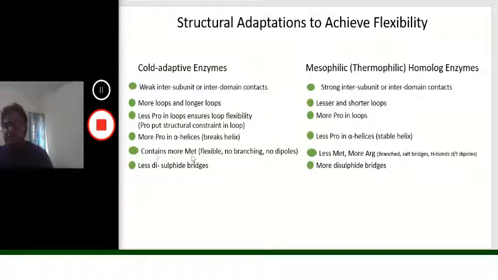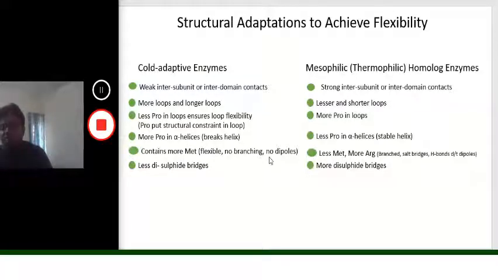Psychrophilic enzymes contain more methionine in comparison to arginine, because methionine, which is flexible but not branching, and which does not form dipole-dipole interactions, is better adapted to give flexibility in the structure, particularly in the active sites.